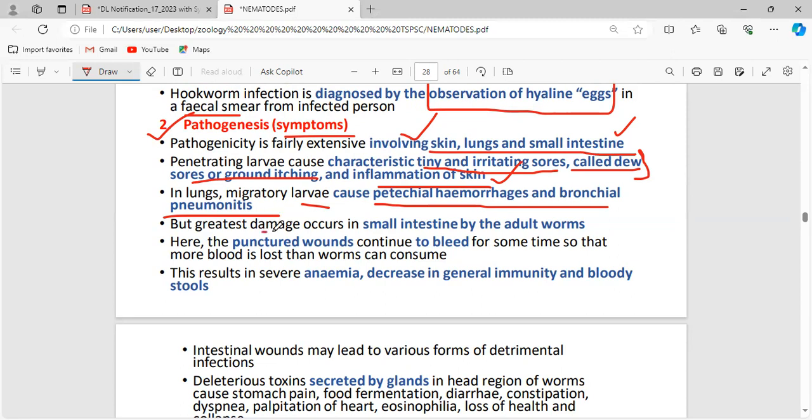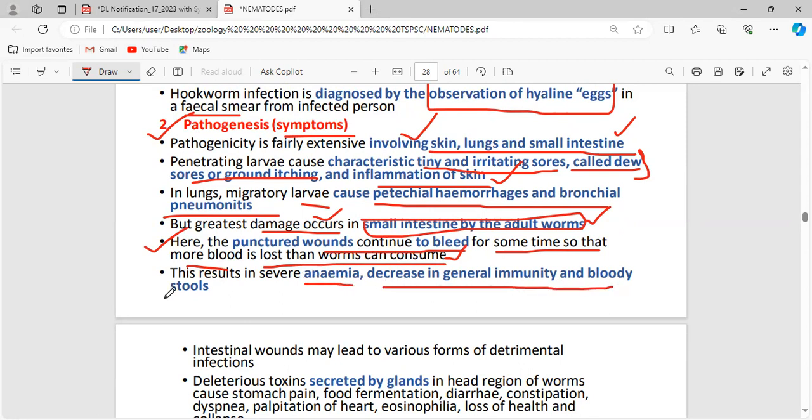Like I have said, the word hepatic refers to the liver, because the liver is made up of hepatic cells. In the same way, pneumonia and pneumonitis are terms related to the lungs. Okay, fine. But the greatest damage occurs only in the small intestine by the adult worms, because they are very well matured and very capable of causing disease. Here, the punctured wound continues to bleed for some time, so more blood is lost than the worms can consume. So, as it feeds on blood, they cause anemia, decrease in general immunity, and bloody stools.